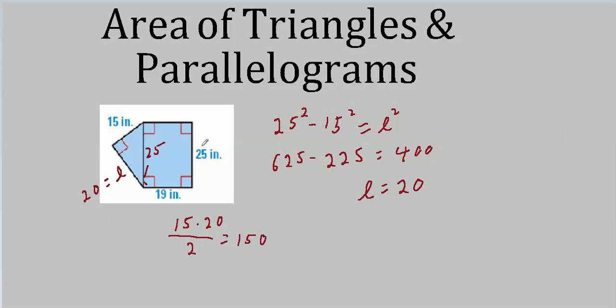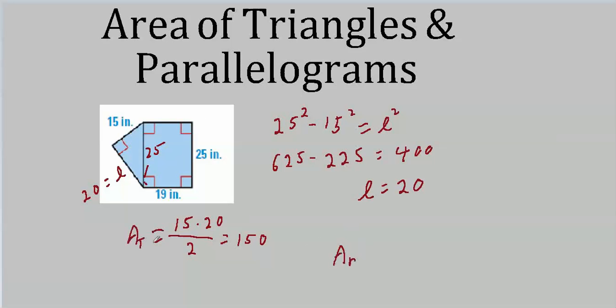What about this one? We got to add in the area of the rectangle now. That's 19 times 25. Let's see here. Let's put it over here. All right. Area of rectangle. This is the area for the triangle equals this.